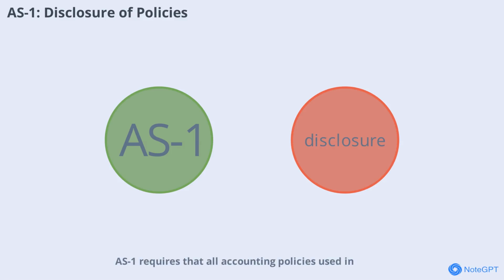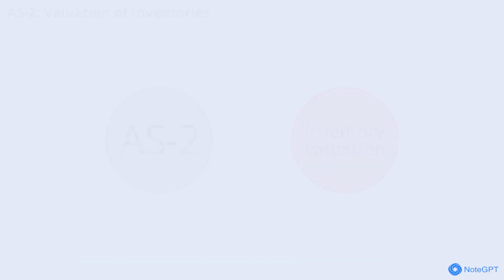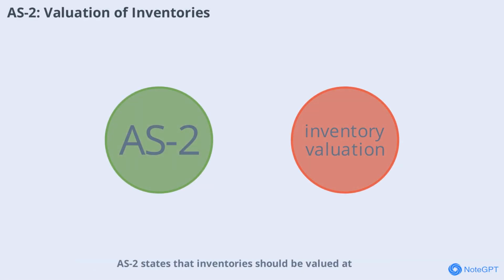AS1 requires that all accounting policies used in preparing financial statements be disclosed in one place. This transparency helps users understand how financial information is prepared and ensures consistency in reporting from year to year. AS2 states that inventories should be valued at the lower of historical cost or net realizable value. This ensures that assets are not overstated and that financial statements reflect a realistic view of the business's resources.